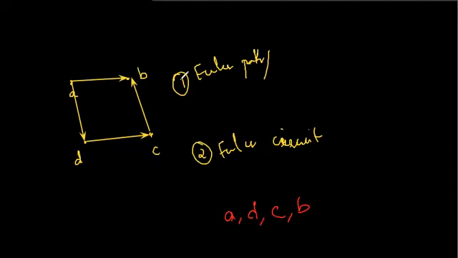If you try to start your Euler path or Euler circuit from any vertex, you won't be able to go through a path or a circuit which traverses all the edges. So this H1 graph does not have a Euler path, neither does it have a Euler circuit. So no Euler path, no Euler circuit.